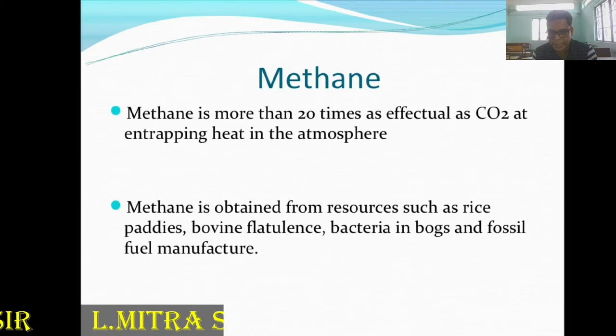Deforestation also plays a role, the cutting down of trees, due to residences, transportation, construction of roadways and railways, and industrialization. That can lead to this problem.